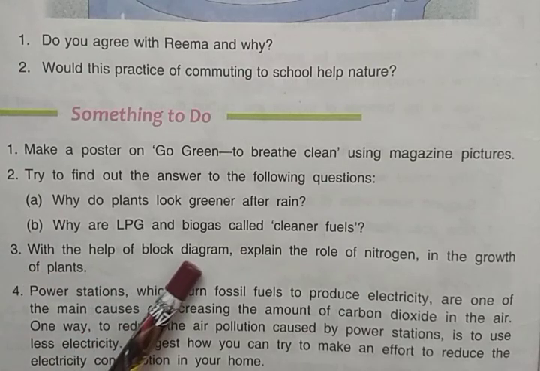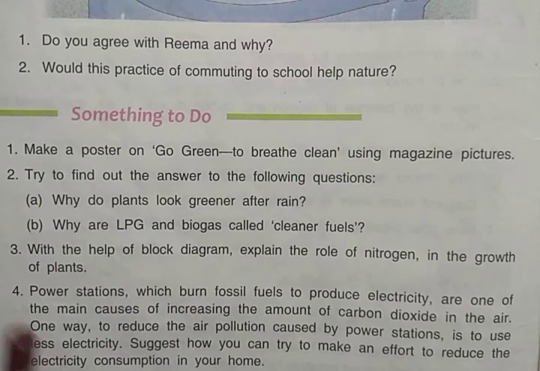With the help of block diagram, explain the role of nitrogen in the growth of plants. We have already discussed the flow chart of nitrogen in the growth of plants, how the nitrogen which is present in the air is converted into nitrates, that means salts that plants can use for their growth.